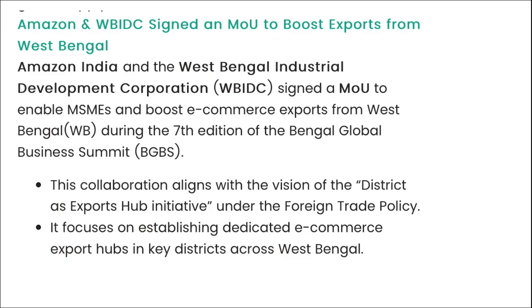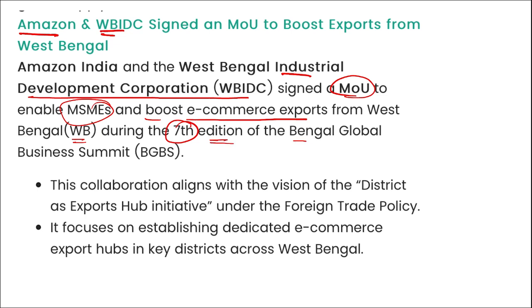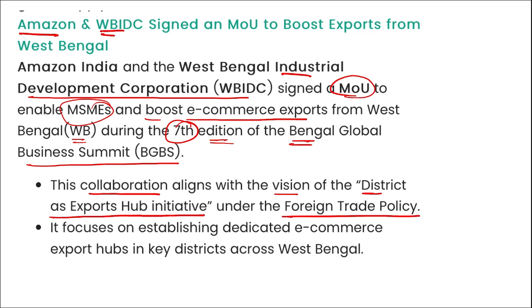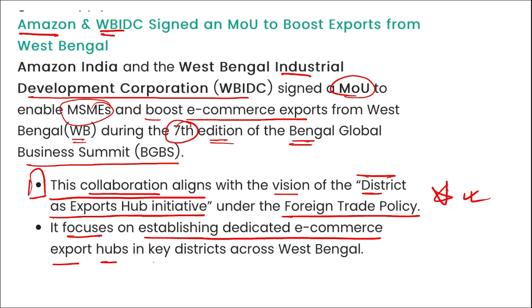Simple. Moving on. Here you can see Amazon and West Bengal Industrial Development Corporation also signed a memorandum of understanding that will enable MSMEs and boost e-commerce export from West Bengal during the 7th edition of the Bengal Global Business Summit. This collaboration aligns with the vision of the District as Export Hub initiative under the foreign trade policy. This is also important, take a note of it friends. Under this initiative, districts will be set up where they will be exporting various products. This will focus on establishing dedicated e-commerce export hubs in key districts across West Bengal.